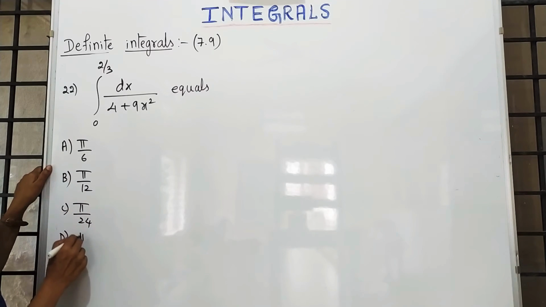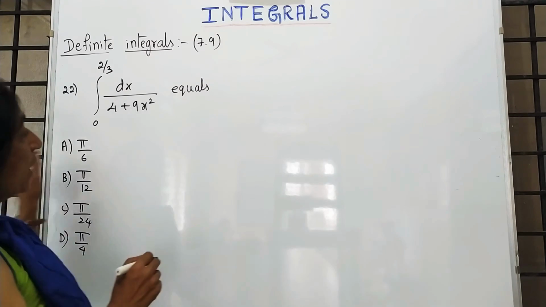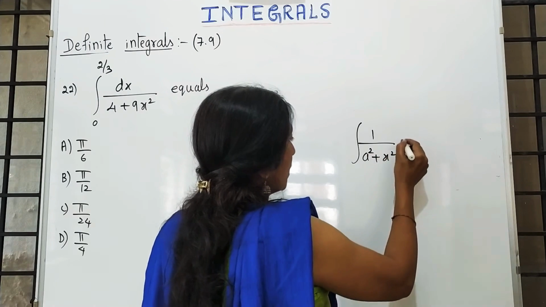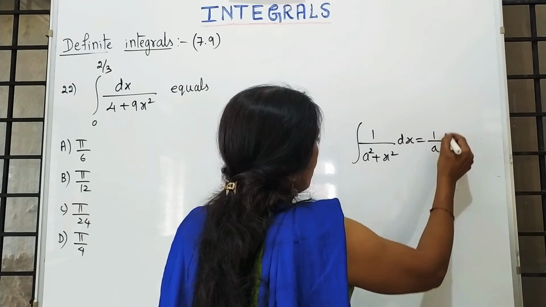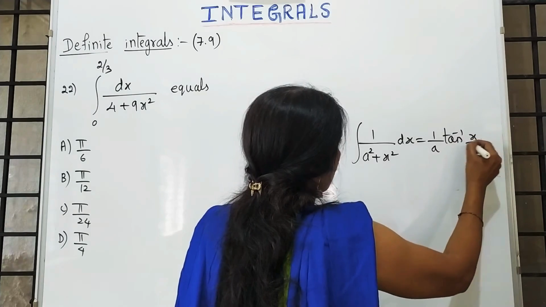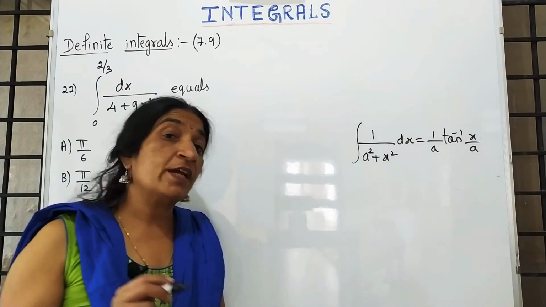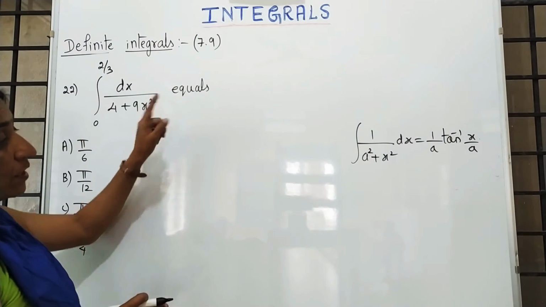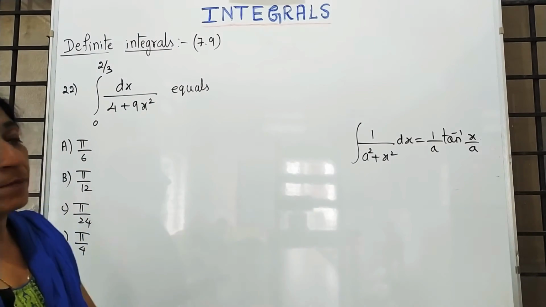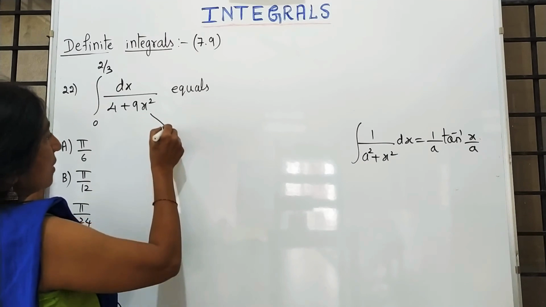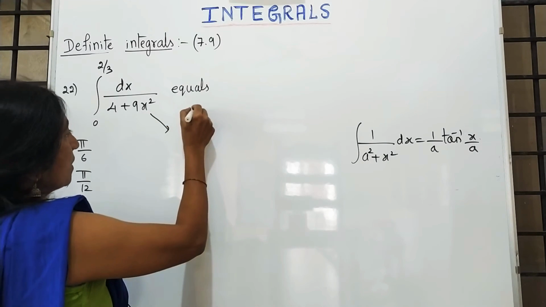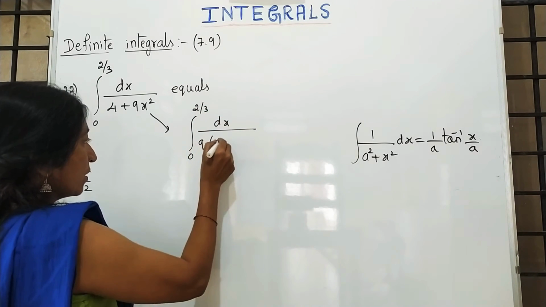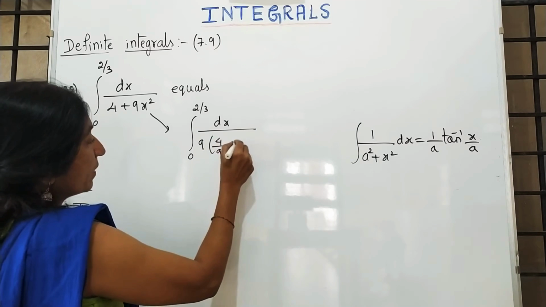and pi by 4. Here again it is in the form of 1 upon a square plus x square dx, which is 1 by a tan inverse x by a. But what we are observing is that the x square coefficient should be 1, but here the x square coefficient is 9. This will be written as... Otherwise you can go for method of substitution, or I am taking 9 as a common.